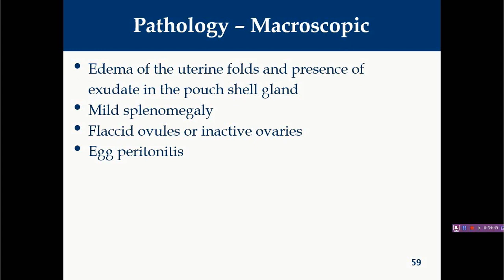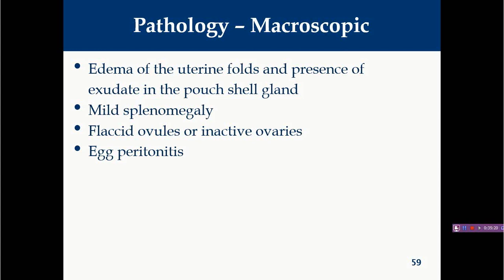Now gross pathology. Generally, the majority of the internal organs are not much affected except the oviduct, ovaries and spleen, right? Particularly in the oviduct, most importantly the pouch shell gland is the main target, where you will find some edema and also some folds, or you may find a layer of exudate that covers the pouch shell gland. You will also find some splenomegaly.